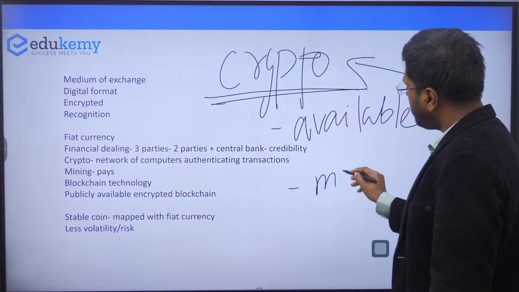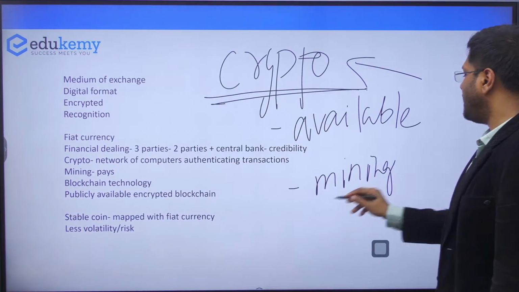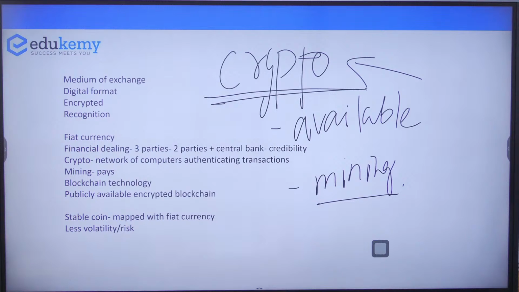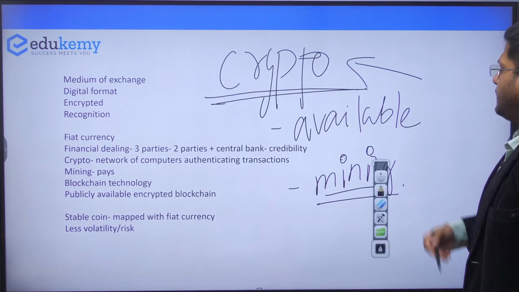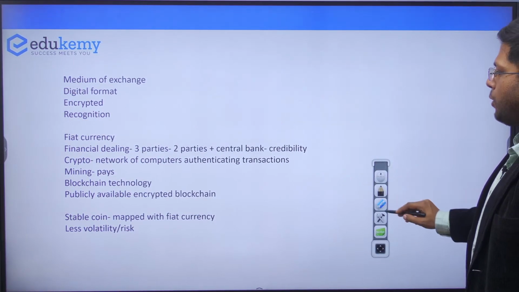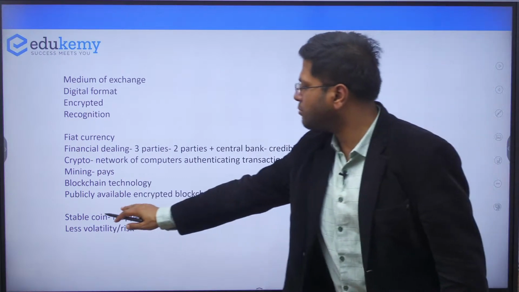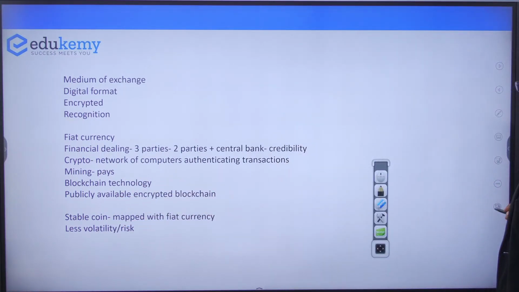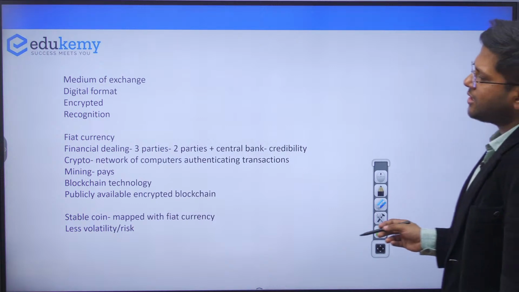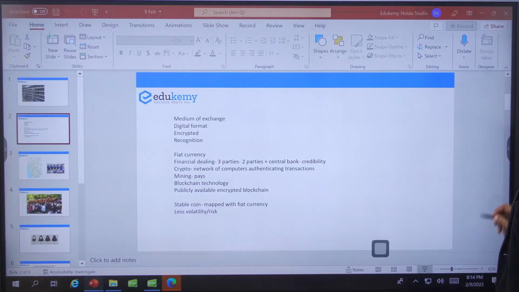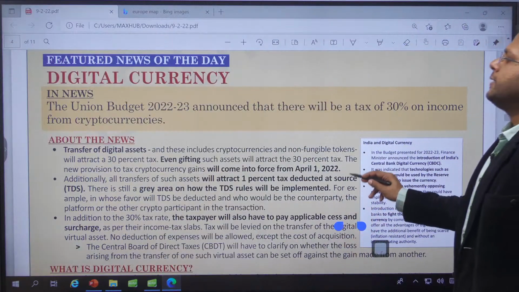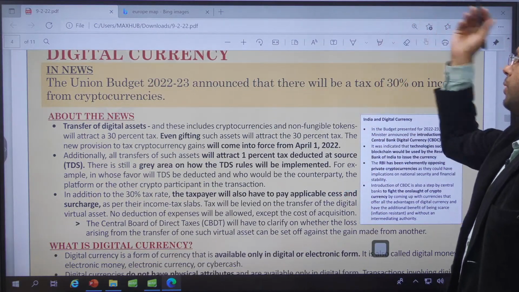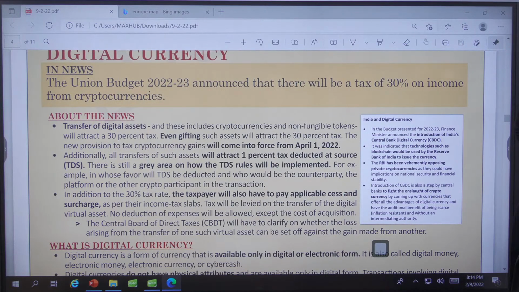It has to be worked upon by mining, and through this mining, one will be able to authenticate the transactions of the government and of the private agencies, and they will also in turn receive some cryptocurrency, some bitcoins, right? On the other hand, the government says that we will start releasing stable coins, the same name, central bank digital currency, which will be less volatile and risky in the market. So this is a quick current update about it. This is what we have covered here.